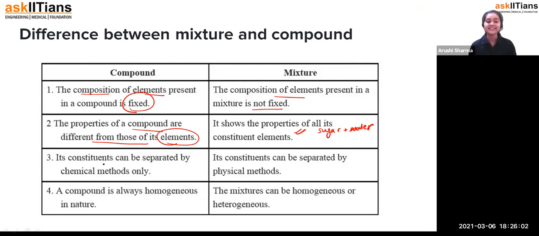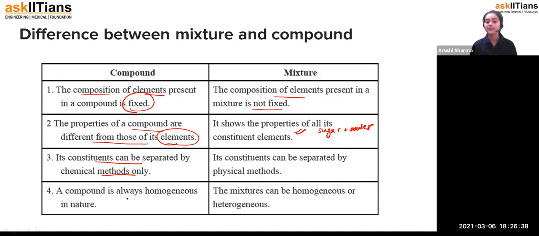The constituents of a compound can be separated by chemical methods only. If we want to separate hydrogen and oxygen from H2O, we have to do some chemical process, like for CO2 as well. But to separate the constituents of a mixture, we can apply either chemical or physical methods, like sugar and water. How can we separate them? Either we can strain them, or use the evaporation method. So in a mixture we can apply both physical as well as chemical methods.